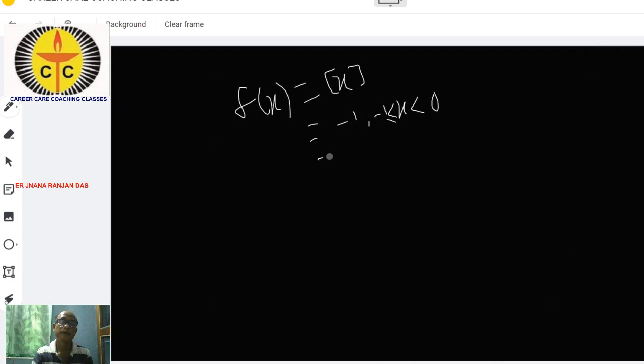Similarly, it is defined as 0 if x is greater than or equal to 0 and less than 1. Suppose this is a small bracket function.